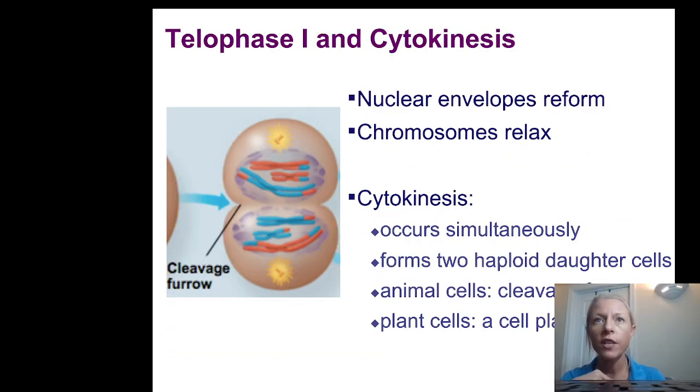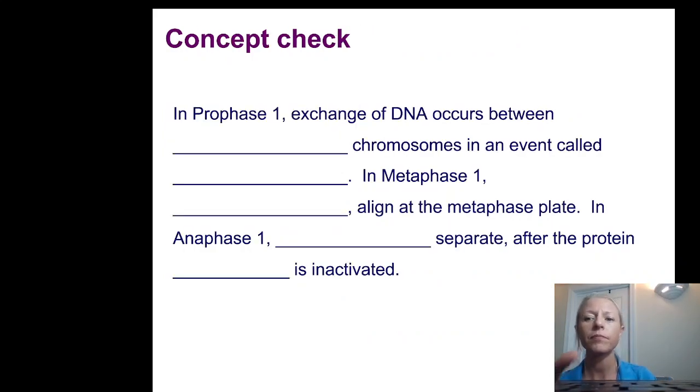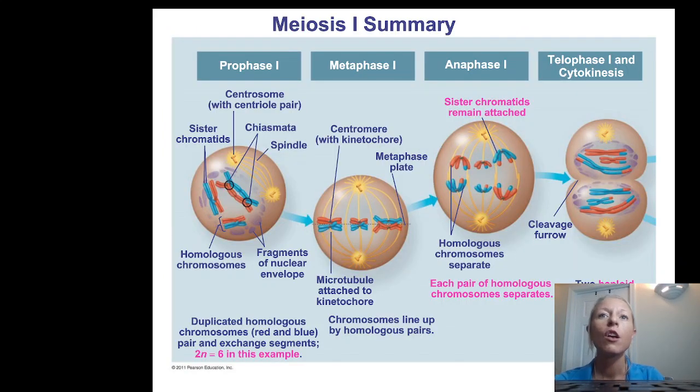Then we have telophase 1 and cytokinesis, where the nuclear envelope reforms, the nucleolus comes back, chromosomes relax, and cytokinesis begins. So overall, in prophase 1, the nuclear envelope disappears, the nucleolus disappears, chromosomes condense, and homologous chromosomes undergo synapsis to form a tetrad.